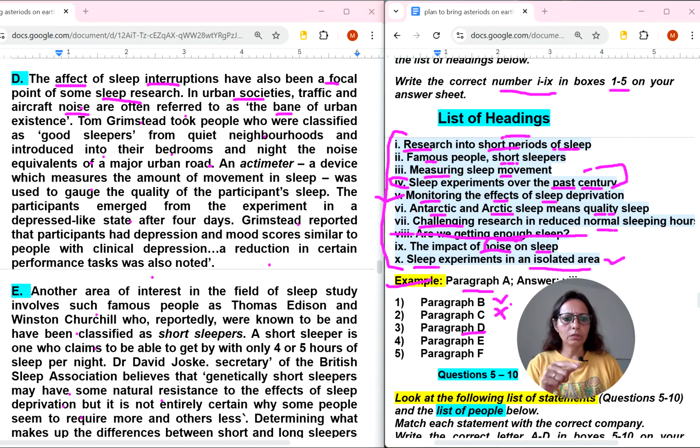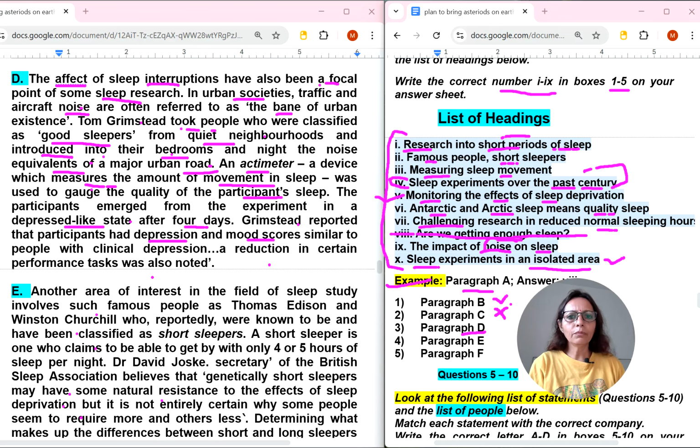Okay, so this much we have read. This person took people who were classified as good sleepers from a quiet neighborhood and introduced into their bedrooms at night the noise equivalent of a major urban road. An altimeter device, which measures the amount of movement in sleep, was used to gauge the quality of participants' sleep. The participants emerged from the experiment in a depressed-like state after 4 days. Grimstead reported that participants had depression and mood scores.